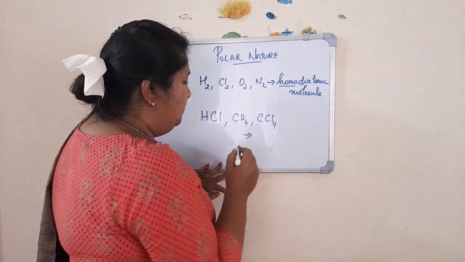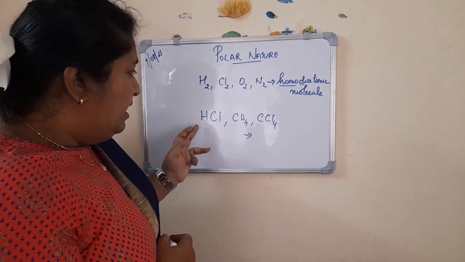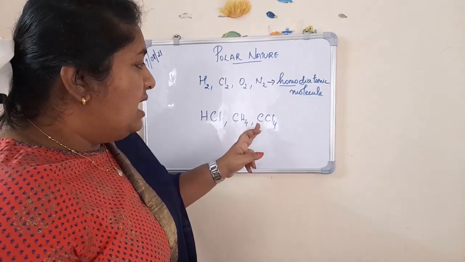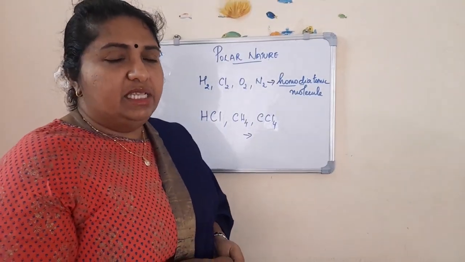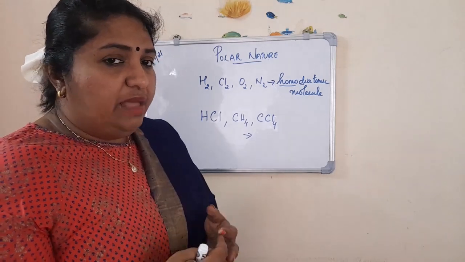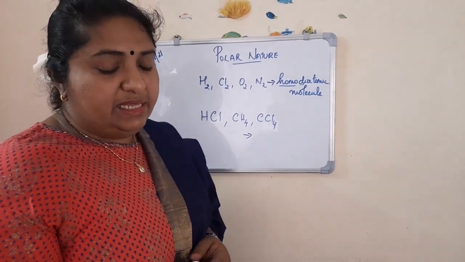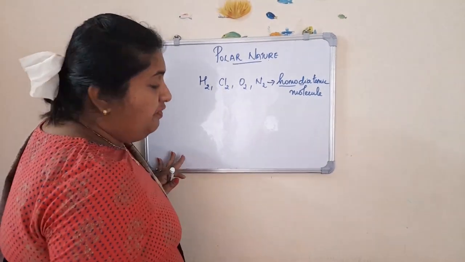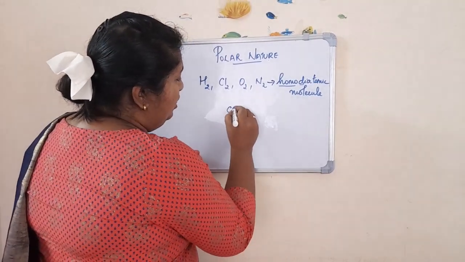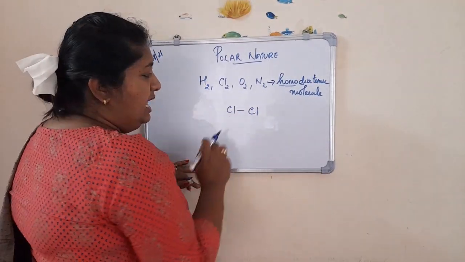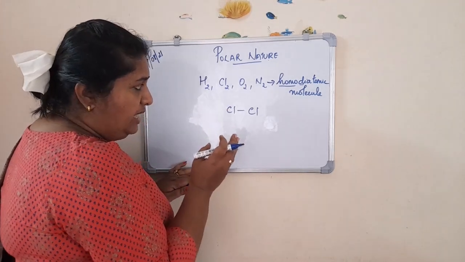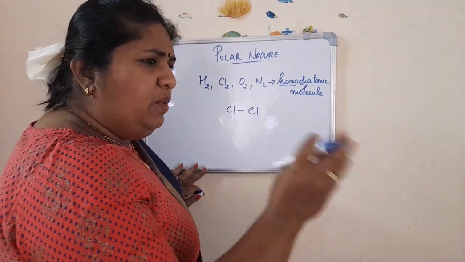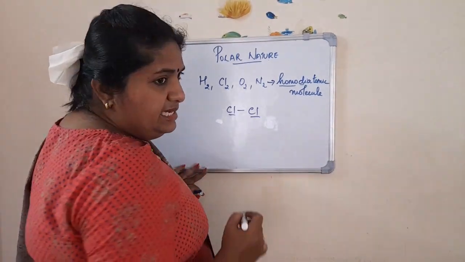And what about this one? Here you can see hydrogen and chlorine, two different elements. Carbon and hydrogen, two different elements. Carbon and chlorine, two different elements. So I am going to talk about these types of different elements. When the bonding is taking place between similar elements, the shared electron is shared equally because they are similar, isn't it?